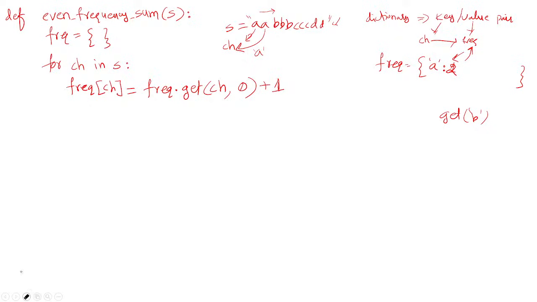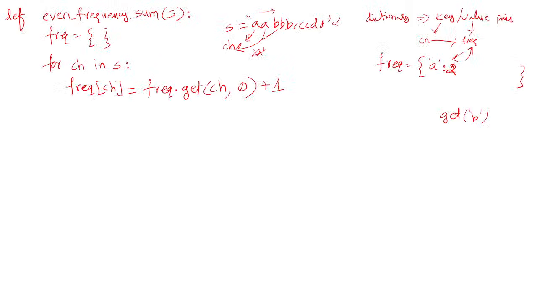Got it? Right, so next the loop repeats. It goes up. Now ch contains the next character. Next character will be supplied to ch. What is the next character? B it contains. Now it checks the frequency of B. Okay, so is B present? No, it is not present.